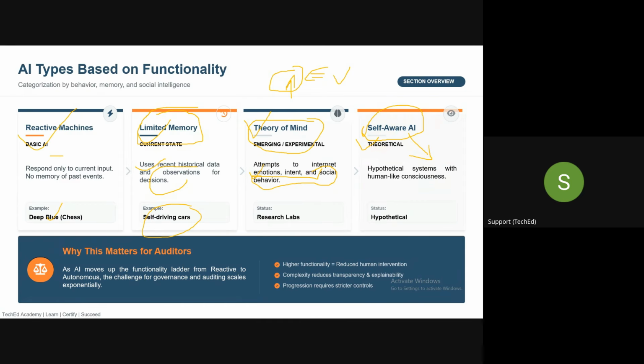As of now, there is nothing called self-aware AI, because it should have emotion, it should have desire, it should have consciousness. And as of now, there is no type of AI which has all those things. So this is hypothetical. So based on the functionality, guys, these are the types of AI.